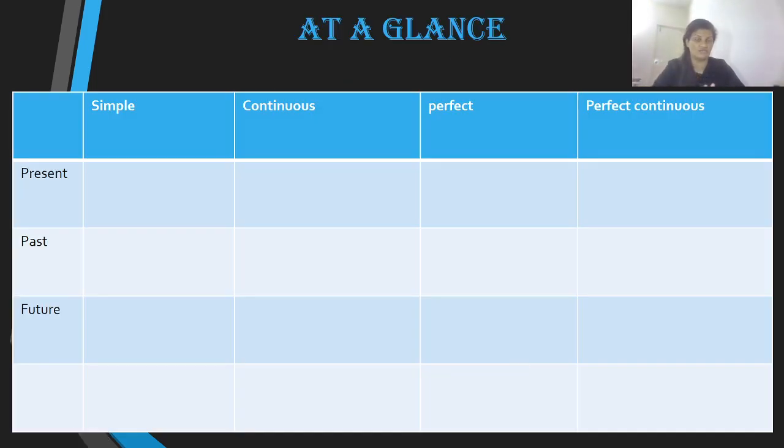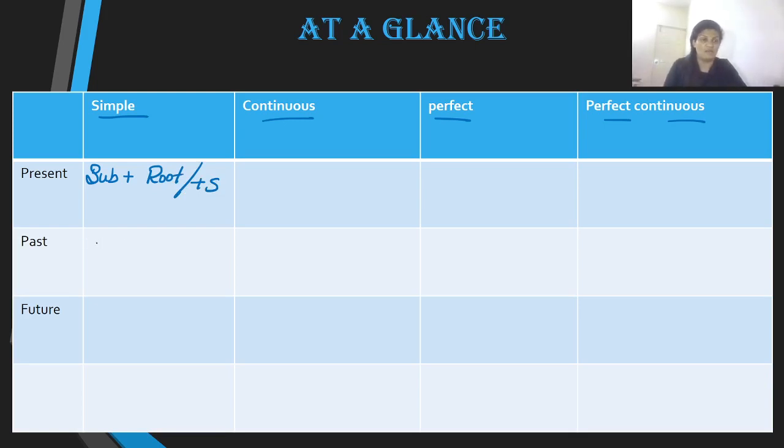We have discussed the sentence structure of all these tenses one by one. Now let us put all of them together. We have, like I told you, simple, continuous, perfect, and perfect continuous, right? We have present, simple past, and simple future. What sentence structure are we going to use over here? Well, we are going to begin with subject. Soon after the subject, what did I tell you in present simple we use? We use either the root or the plus s, depending upon the type of subject.